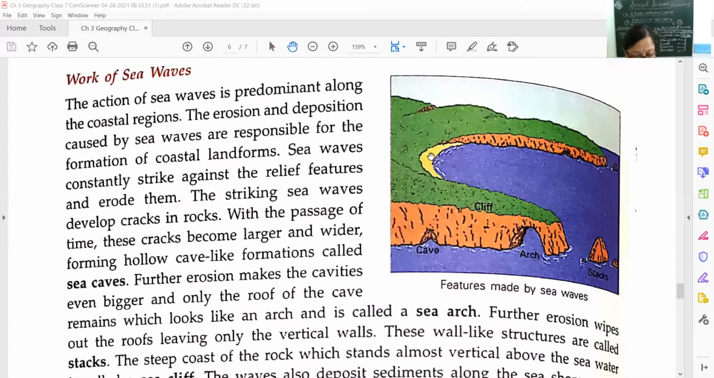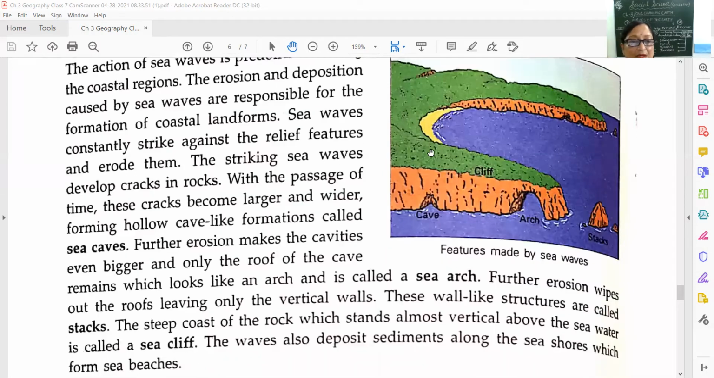Okay, children. Now we come to the third agent of external forces. The third agent is glacier. So we will be learning about the work of glacier. How does the glacier change the landforms? What are glaciers? First the question arises. Glaciers are slow moving rivers of snow and ice.